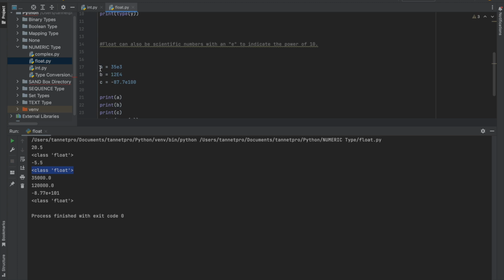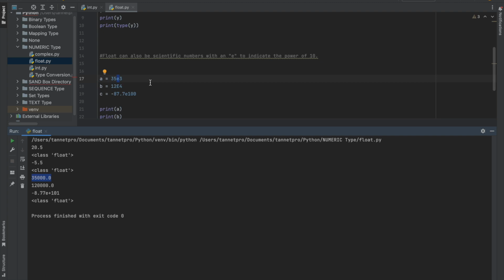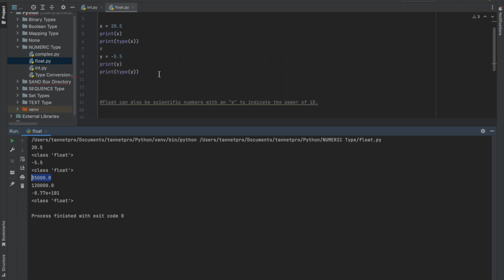You can see here I have put a variable with 35e3. Let me run all three. Yes, you can see the power of 10. I have put e over here and it is showing the power of 10. So a float can also be a scientific number with an e to indicate the power of 10.